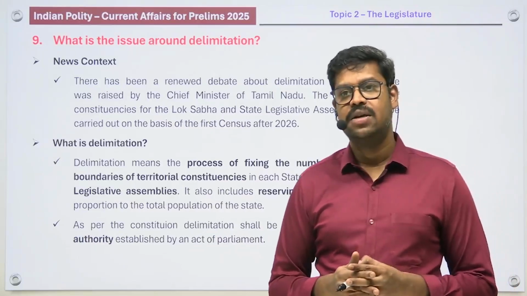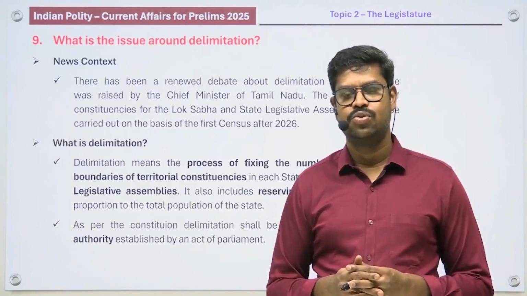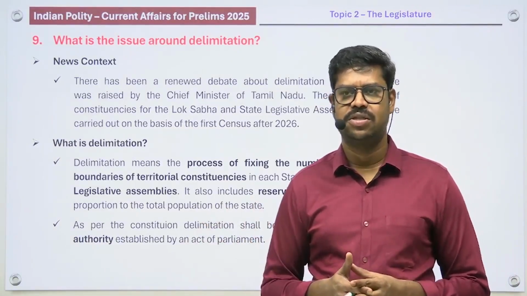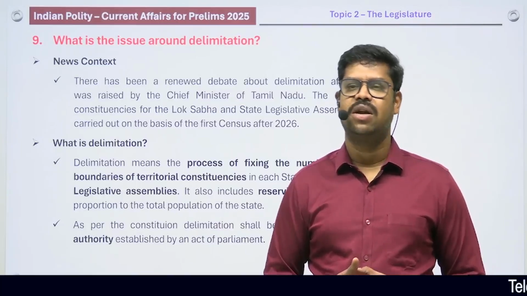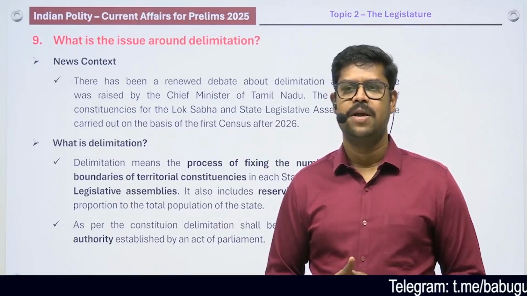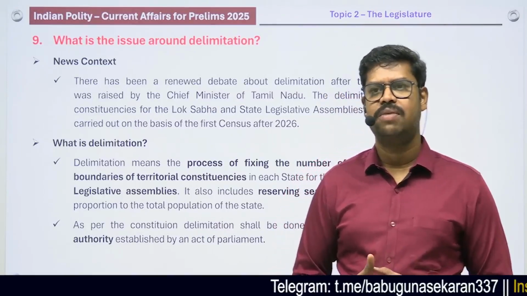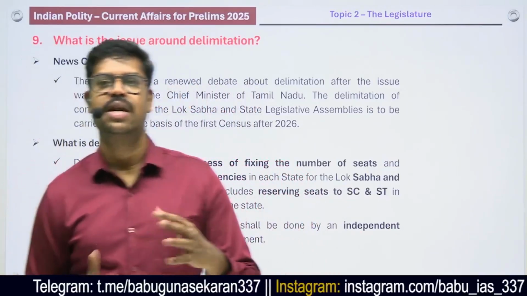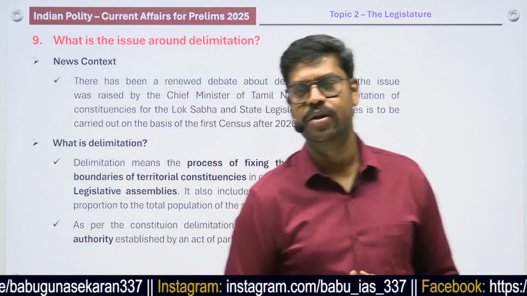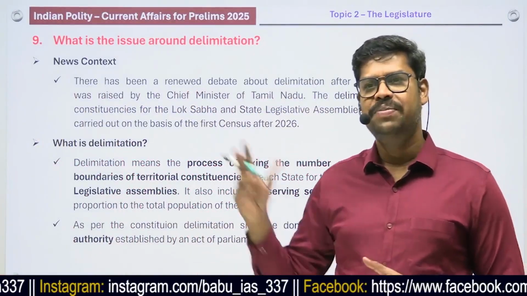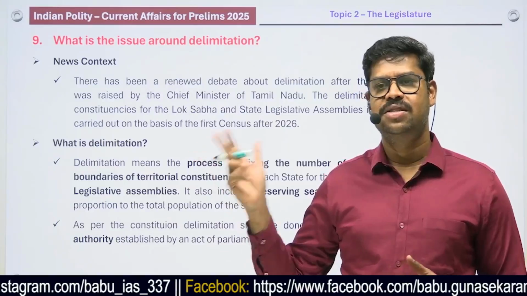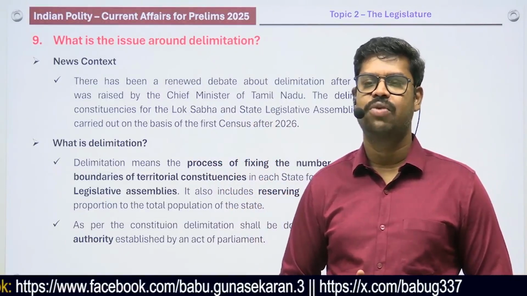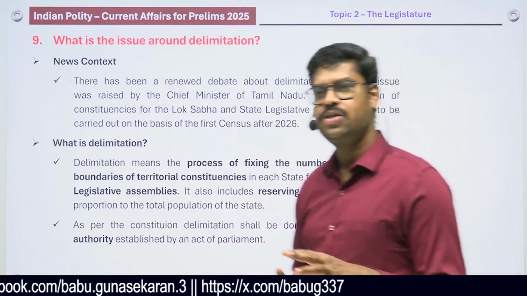In fact, recently a conclave was held in the southern states, headed by the Chief Minister of Tamil Nadu, and attended by a number of other Chief Ministers of the southern states. There was representation from Kerala, Andhra, Telangana, and Karnataka. All the Chief Ministers or their representatives came and met. The idea was to protect their interest so that the number of seats allocated to the Lok Sabha does not get reduced. So what is delimitation, and what relation does it have to the number of seats to the Lok Sabha in these states? That is the question to understand. So this is one context.